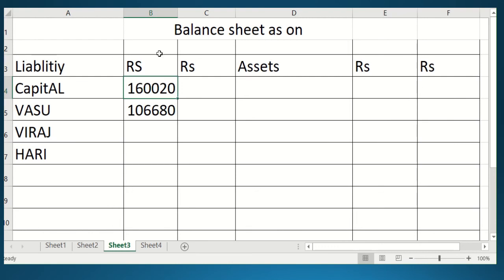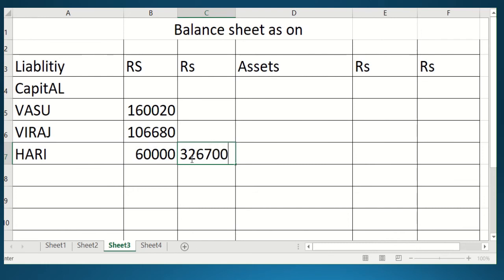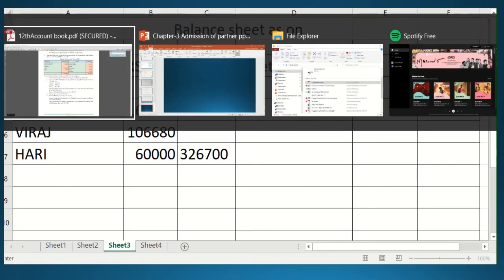Just a moment, let me adjust. We are recording 1,60,020 as Vasu's, and 1,06,680 is Viraj's capital. And what is Hari's capital? He has only brought 60,000, so that 60,000 will be counted. Now students, you have to take the total in the outer column, and in the outer column it will be 3,26,700. Till now we have done all the things.